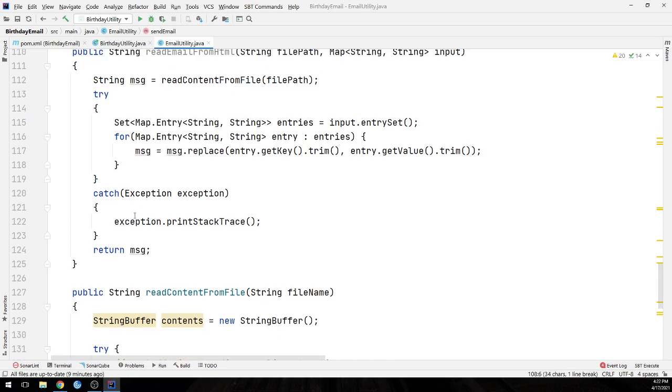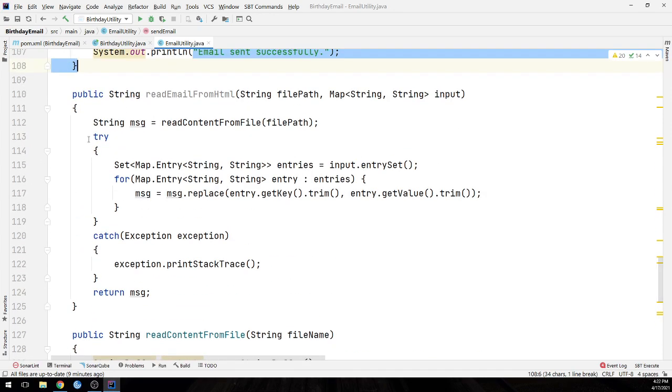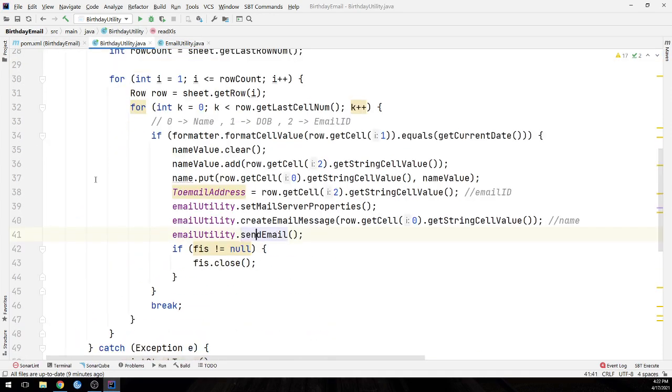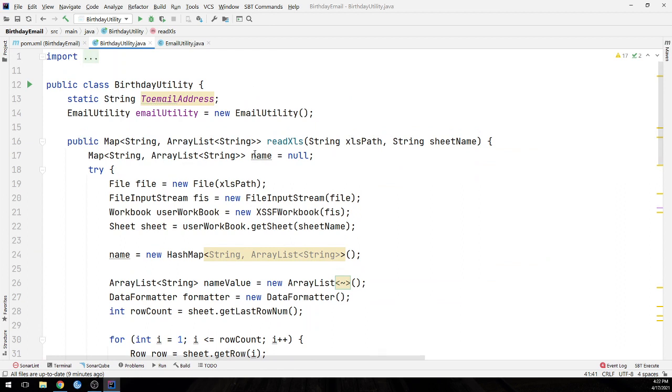This is how we need to send an email. This utility is really helpful for bigger companies as well as small companies in projects. This activity is really encouraging for all of us. Right now we have used an Excel sheet, but if you think from a bigger company's point of view, we can integrate a database here. Instead of Excel, we can fetch the name, date of birth and email ID from the database. This is one solution at the larger scale.